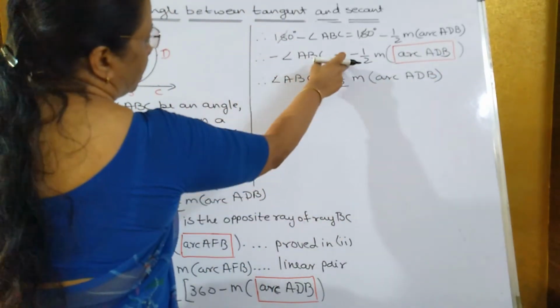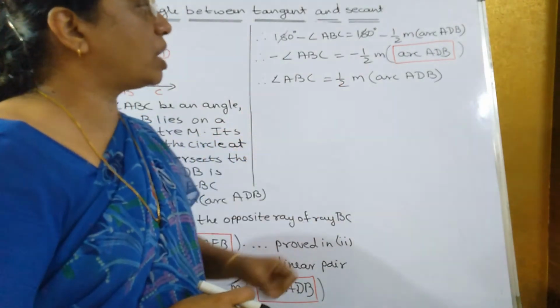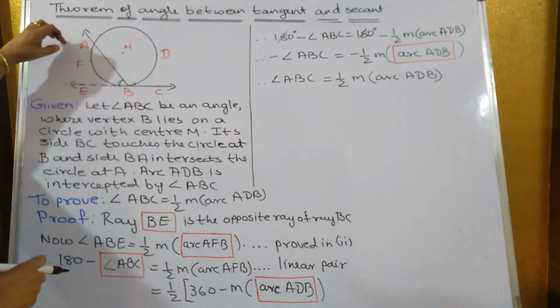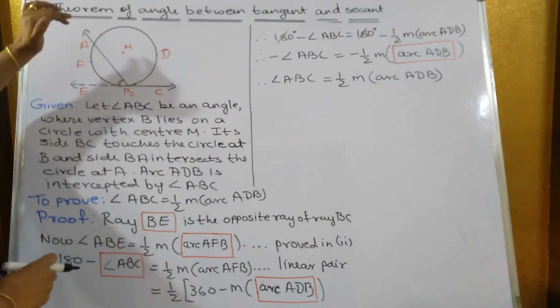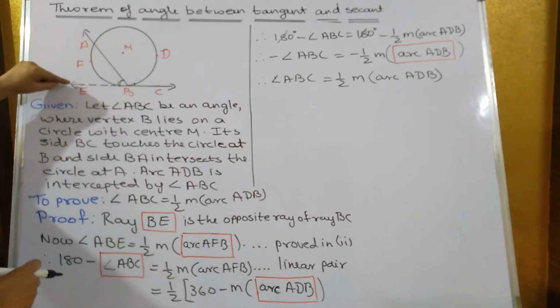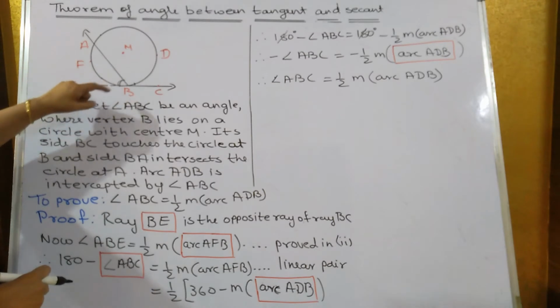Minus and minus will get eliminated. So you will get angle ABC is equal to half measure arc ADB. So we have to use this part, because we have already proved in the second part that if the center M is in the exterior of this angle, then this angle will be half of measure arc AFB.